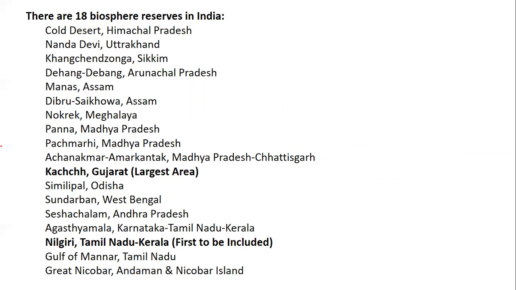So just you can take a pause. I mean to say, some points I've highlighted where the questions were formed. Kutch is the one with the largest area, and Nilgiri, that is Tamil Nadu, Kerala, was the first to be included in the biosphere reserves in India.